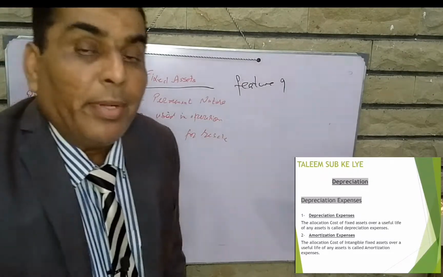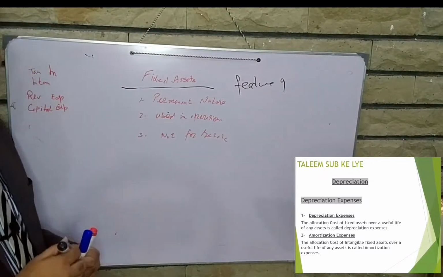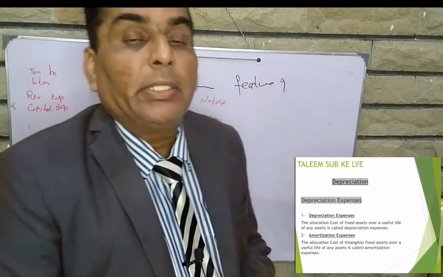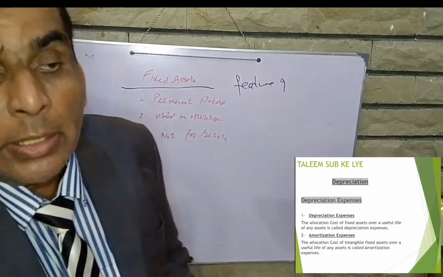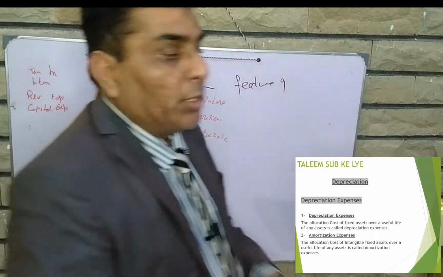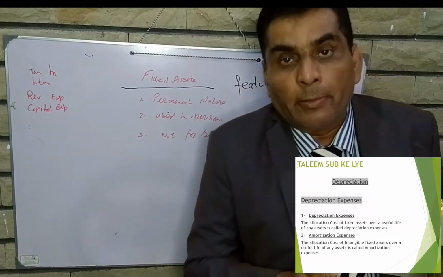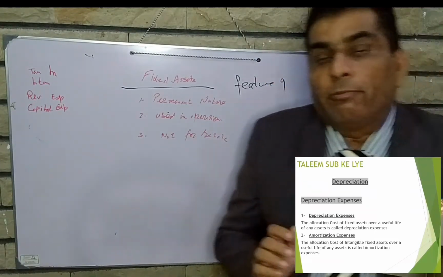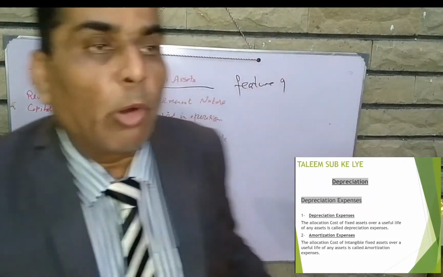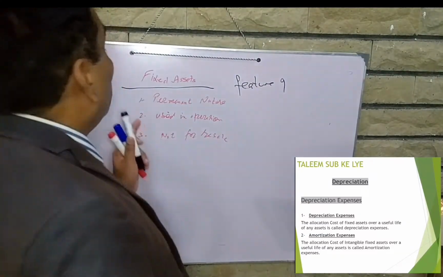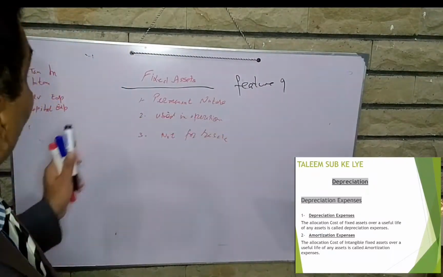Number one, the permanent nature. Number two, they are used for the operation. Number three, they are not for resale. These are not trading items. These cannot be resold. So these are the fixed assets which have these properties.